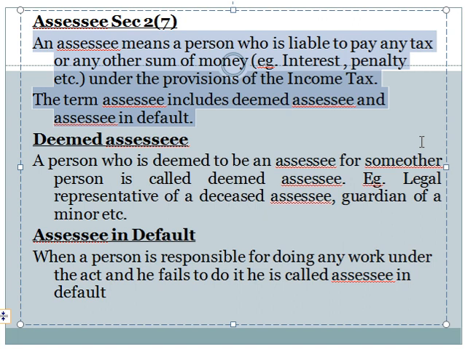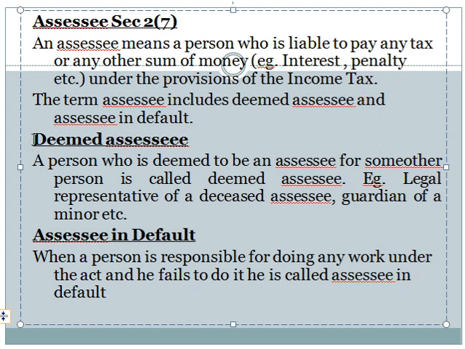Then it also includes a person who is liable to pay any other sum of money. Any other sum of money includes interest and penalty. For late payment, interest is charged, or for making any default, penalty is levied. Such persons are also denoted by the term assessee. The term assessee includes deemed assessee and assessee in default.